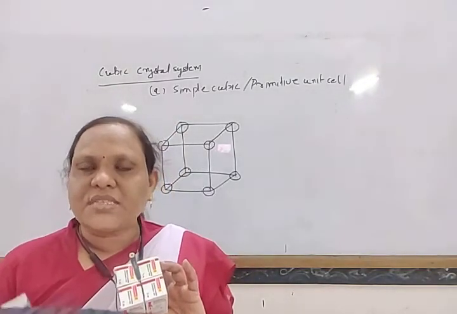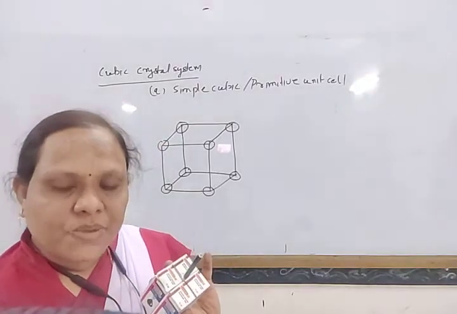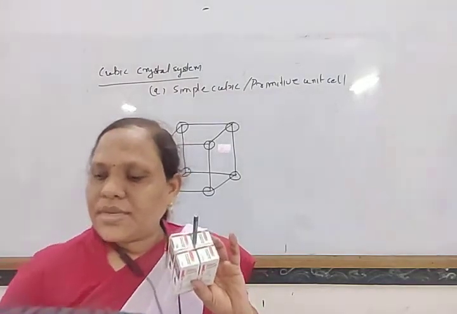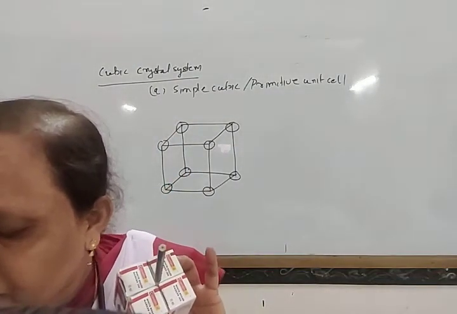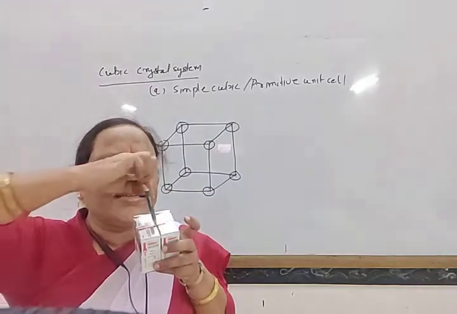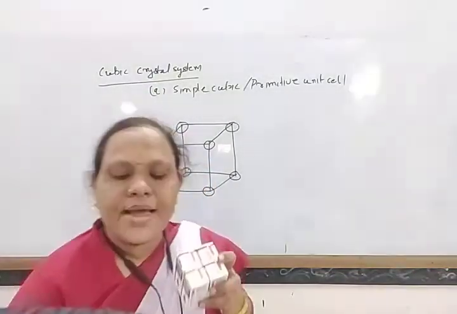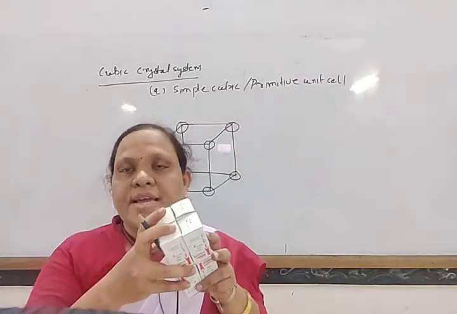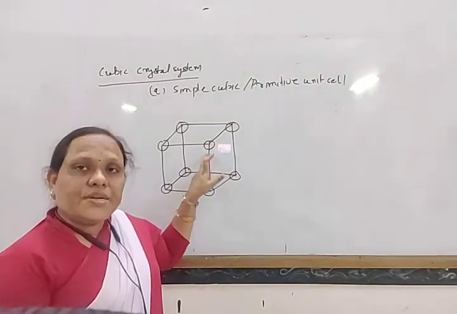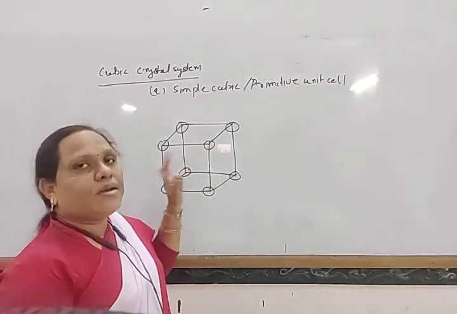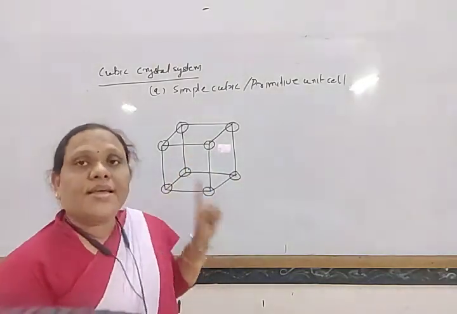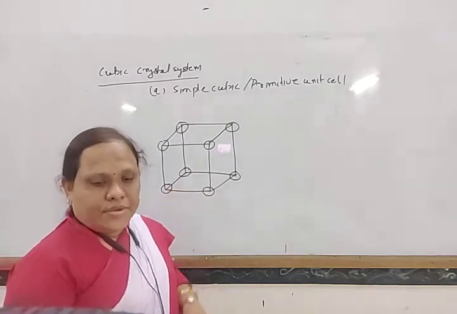Actually, constituent particles are generally taken as points or spheres. But here I am just using this pencil because there is no spherical particle here. So look here, if any particle is present here, it is in contact with 4 unit cells below it and another 4 unit cells above it. In this way, the particle present at the corner has a contribution of 1 by 8 towards the unit cell, because it is in contact with 8 unit cells.